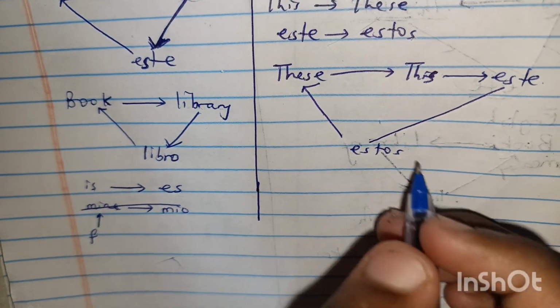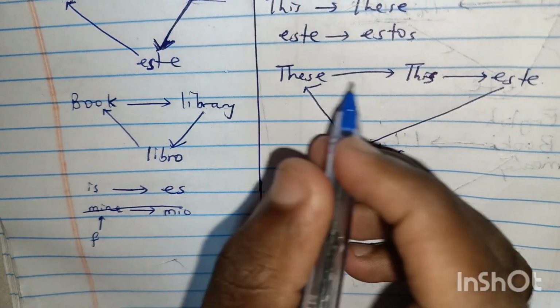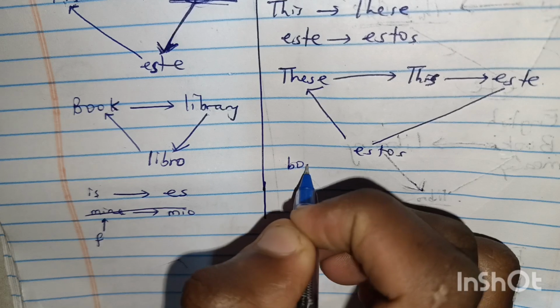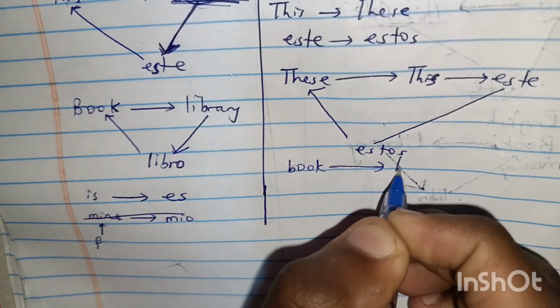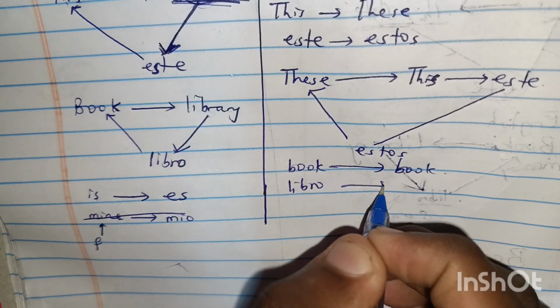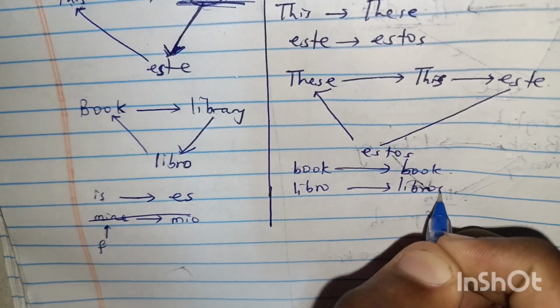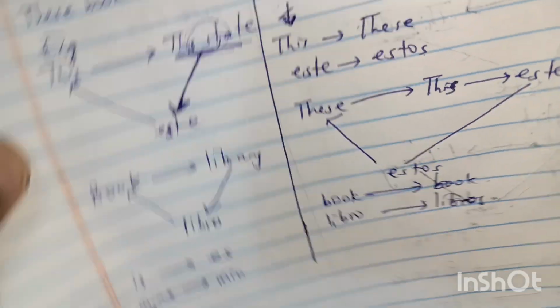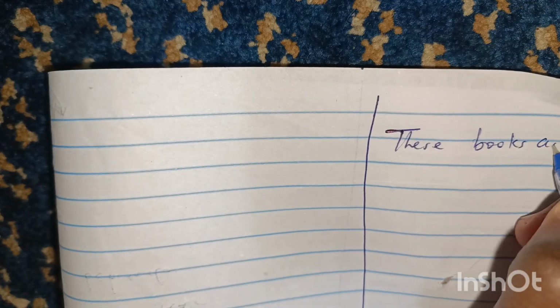And after, you continue, you say these books. What about book? Book becomes books. And it's the same way here. It is libro, it becomes libros. Very simple. Libros. You add s. Let us continue. As I'm continuing, we want to say these books are